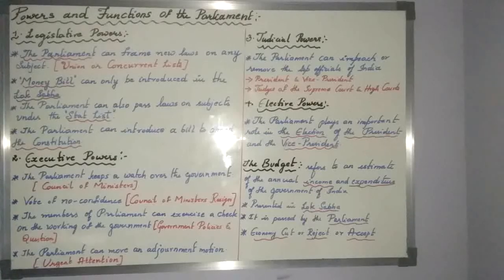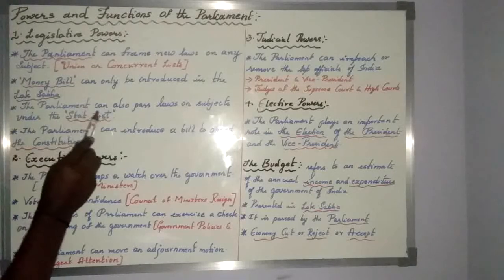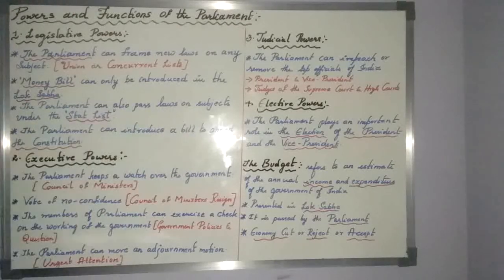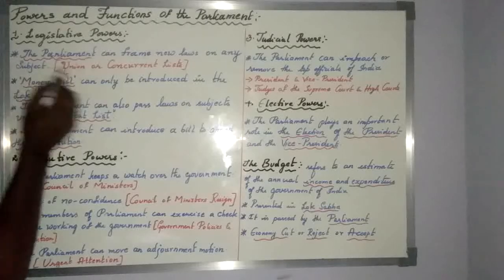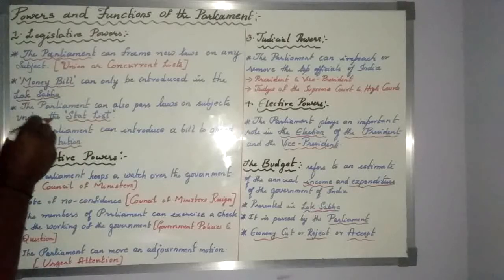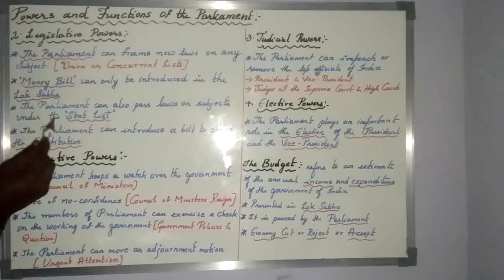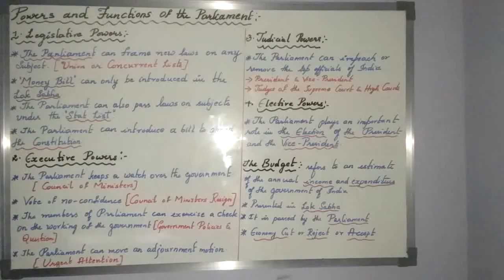The next one is that the parliament can also pass laws on the subjects under the state list, if necessary.